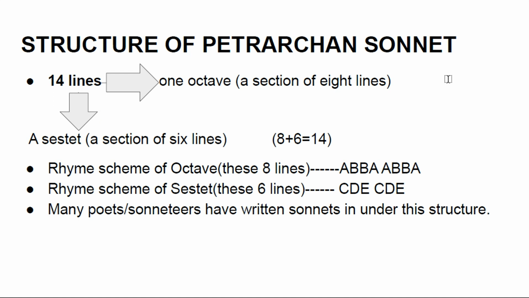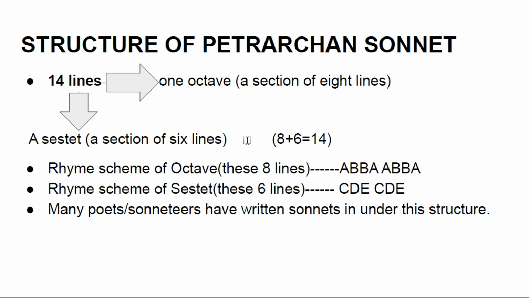So what is the further structure of Petrarchan sonnets? Petrarchan sonnets contain 14 lines, which have two subdivisions. One is the octave, a section of 8 lines, and the second is the sestet, a section of 6 lines.